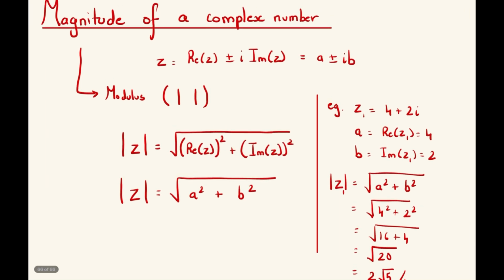Now, note that the magnitude of a complex number is not complex itself. If you notice, the final result was a real number. It's not a complex number. So the outcome of the magnitude of a complex number is always a real number.